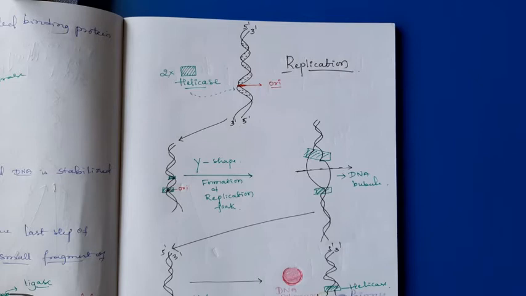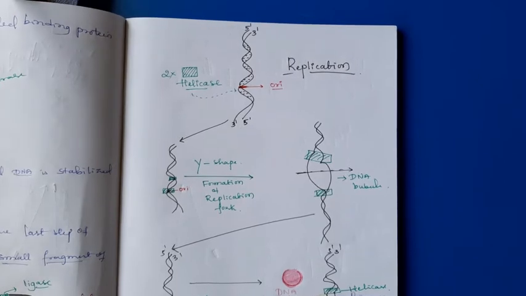Nitrogen bases means purines and pyrimidines. Initially I told you that there is bonding between every purine and pyrimidine. Compared to adenine and thymine, guanine and cytosine bonding is stronger. Usually the ORI sites are rich in AT, meaning adenine and thymine sequences.